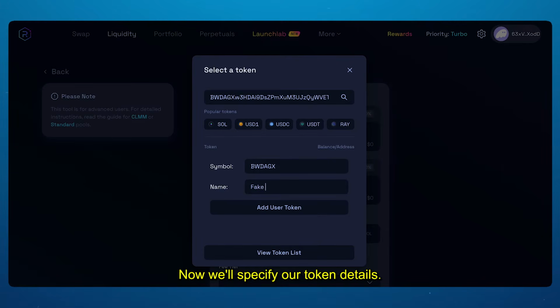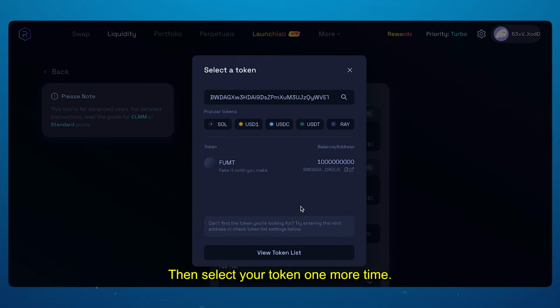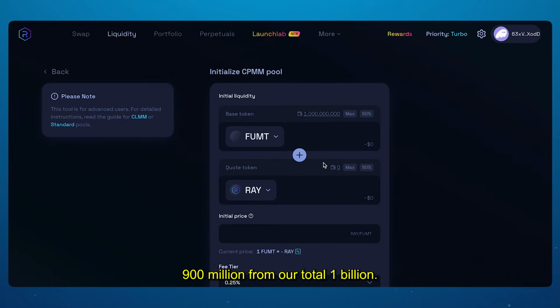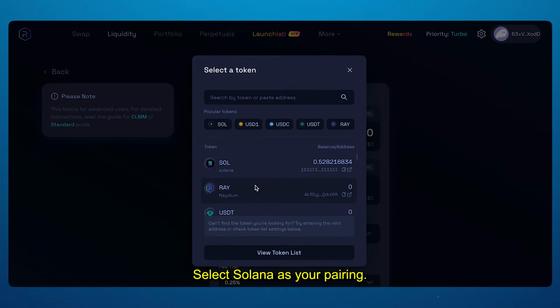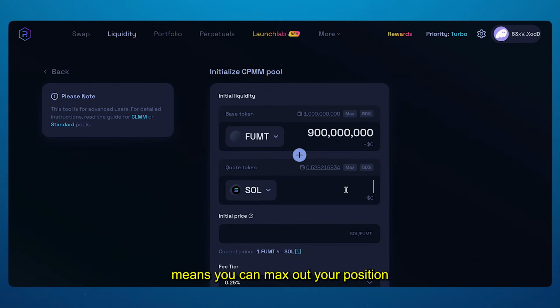Now we'll specify our token details. For this, I'm inputting FUMT as the symbol and Fake It Until You Make It as the project. Press Add User Token to confirm, then select your token one more time. We're supplying 900 million from our total 1 billion, ideal for a meme coin. Select Solana as your pairing. This is the best part. Being the first liquidity provider means you can max out your position risk-free.